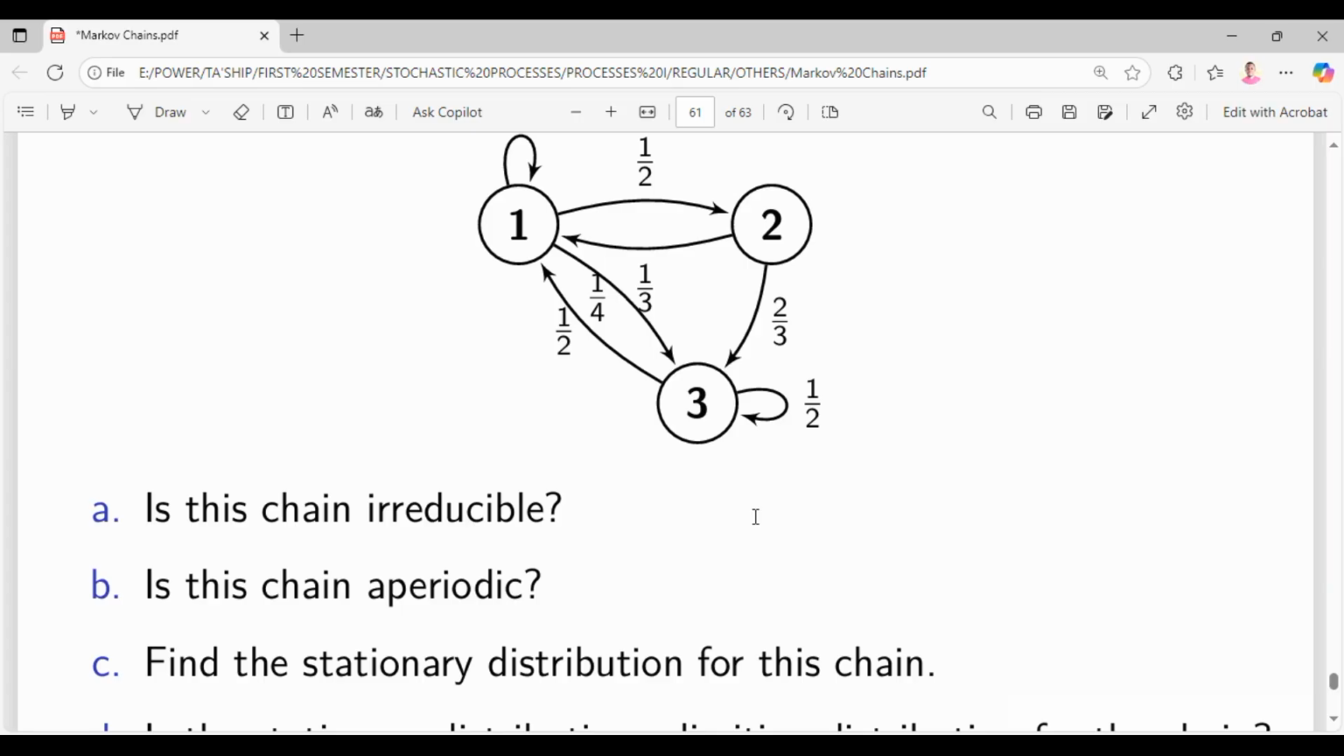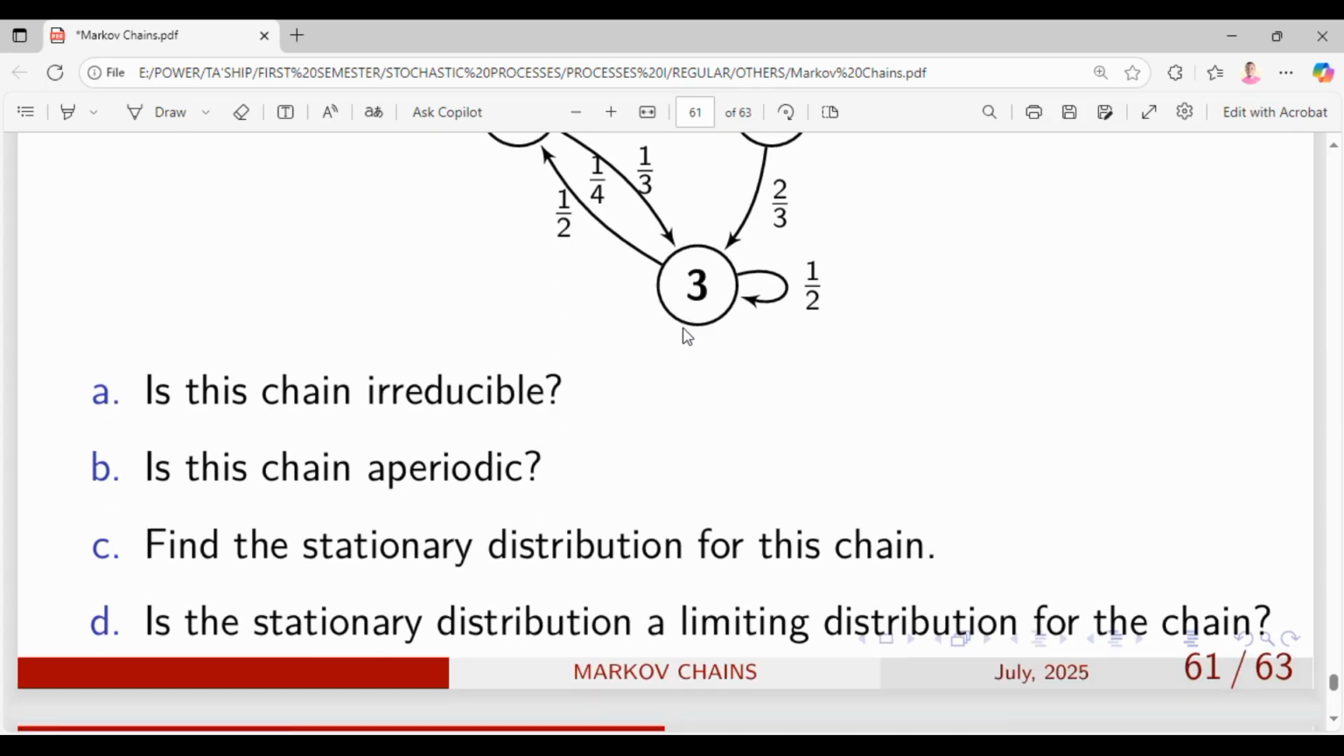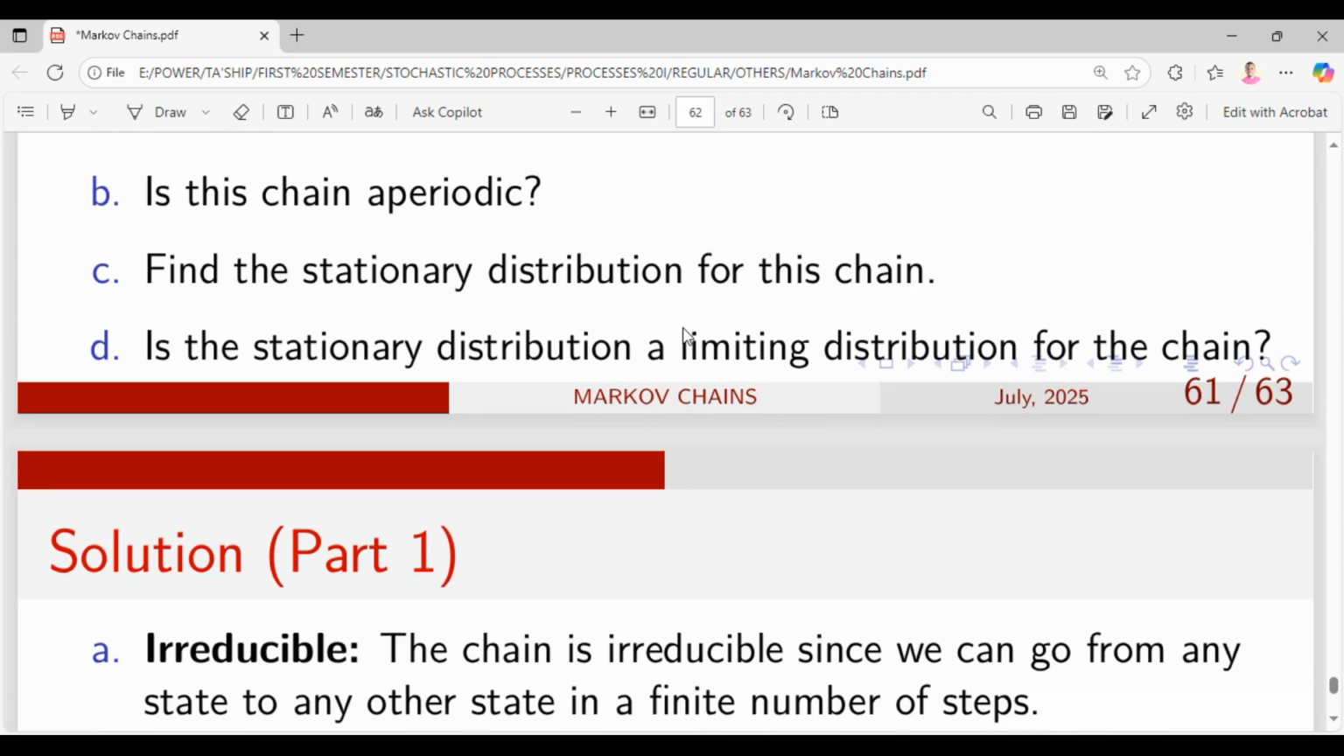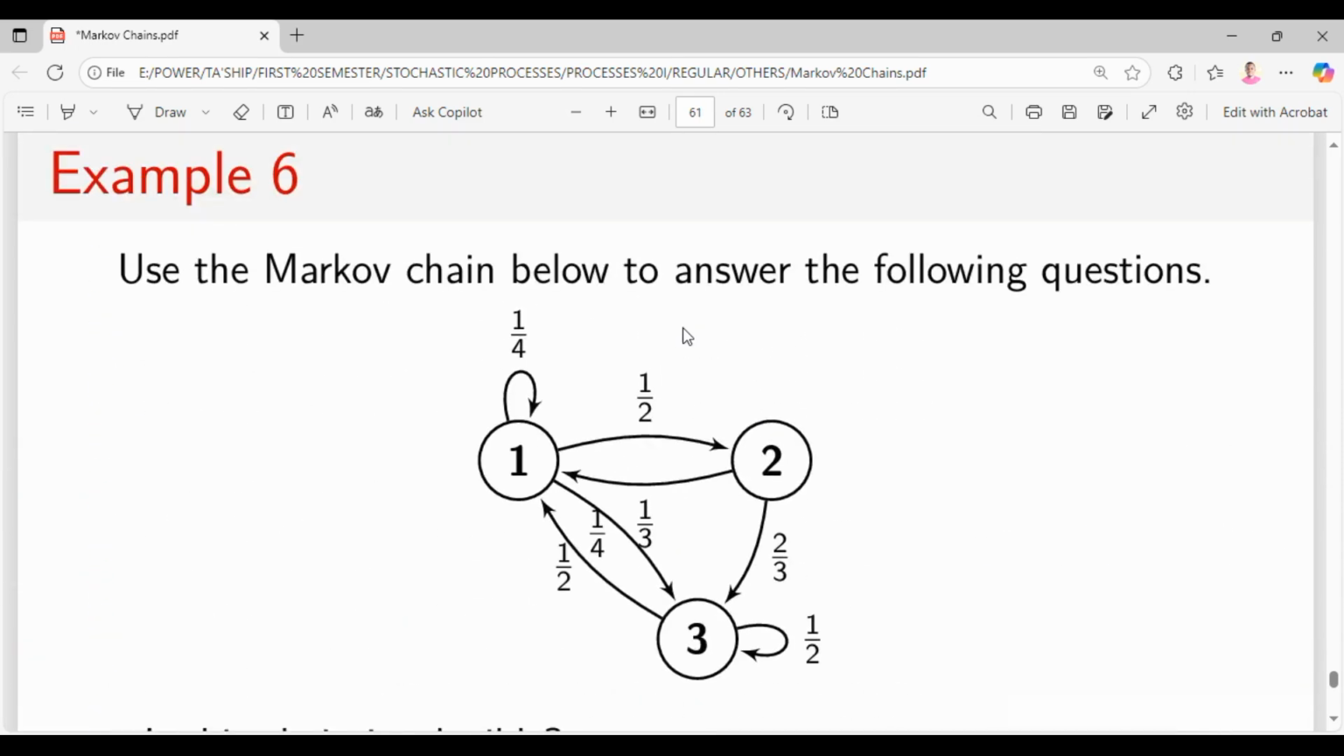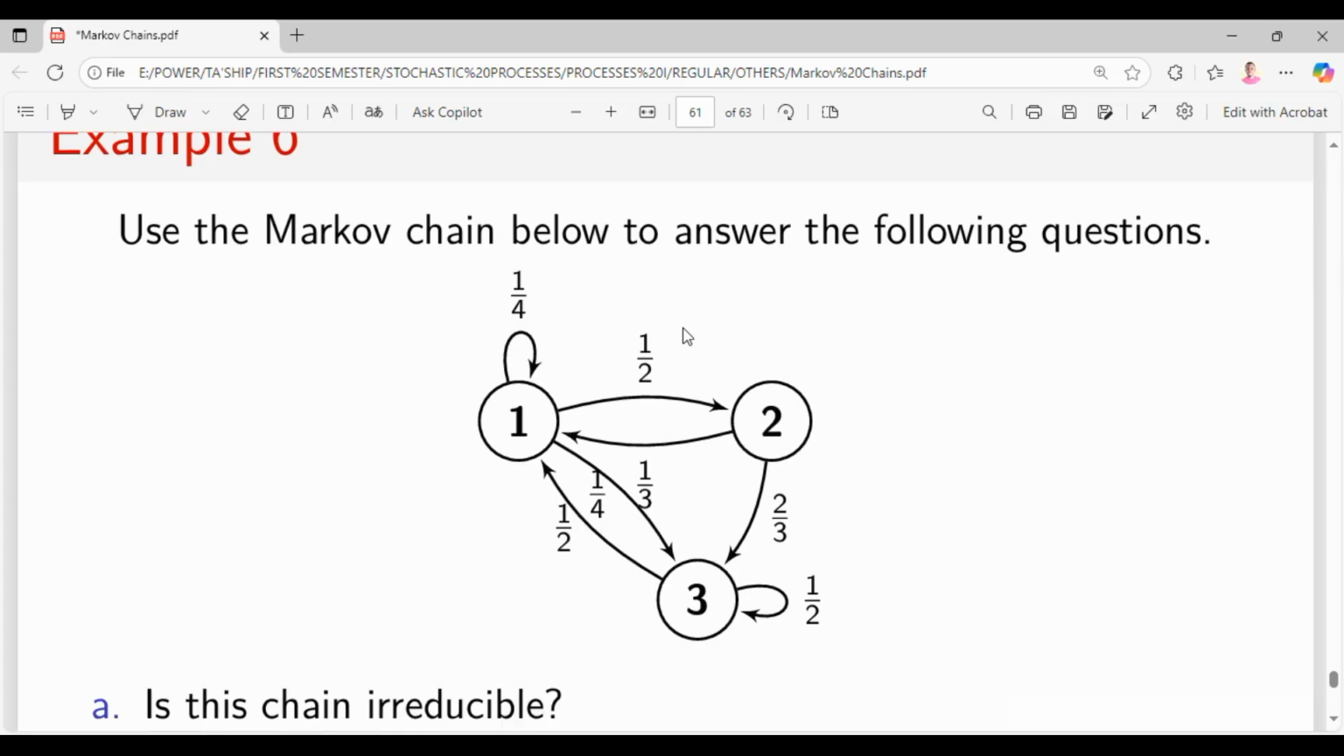Recall that a Markov chain is said to be irreducible if all states in the Markov chain communicate. So let's see if there is communication among these classes. As you can see clearly, this Markov chain is irreducible because we can go from any state to any other state in a finite number of steps.